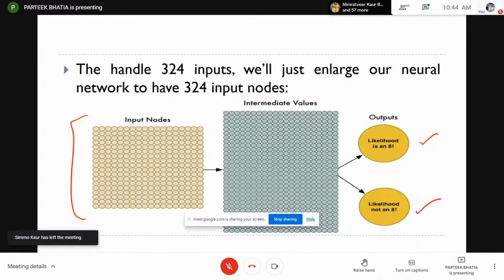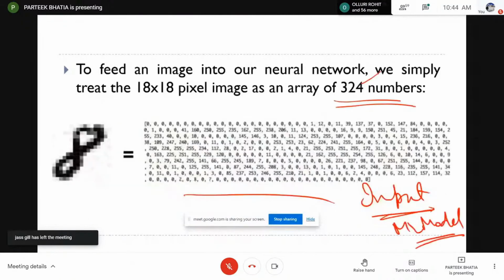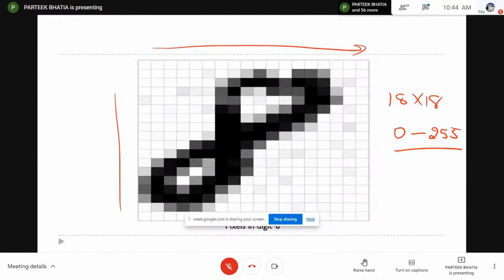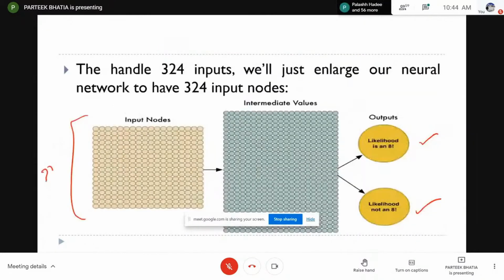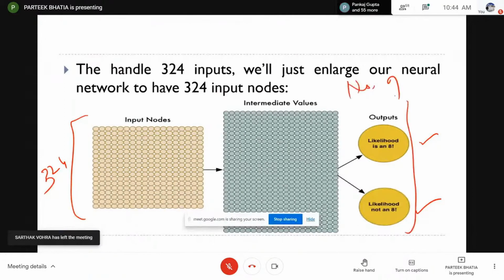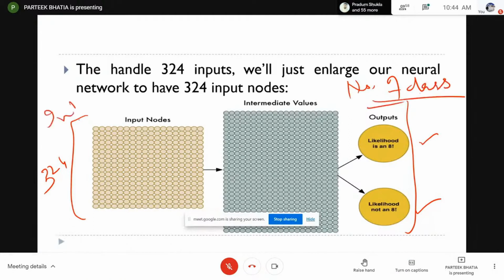So the scientists tried to solve it by using a basic artificial neural network. Here we have 324 input numbers, so this will become our input nodes. Our input nodes will be 324, and output nodes simply depend upon the number of classes. It is important to note that input nodes equal the number of features.